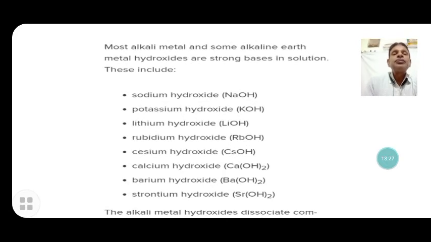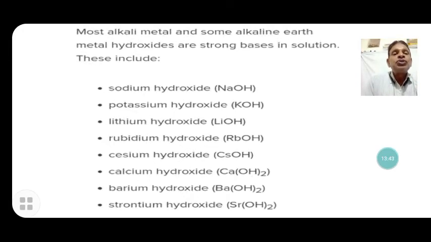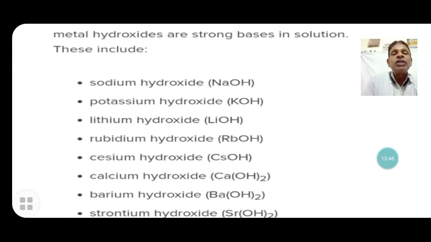Now, most alkali metal hydroxides and some alkaline earth metal hydroxides or oxides are strong bases in solution. These include sodium hydroxide, potassium hydroxide, lithium hydroxide, rubidium hydroxide, cesium hydroxide, calcium hydroxide, barium hydroxide, and strontium hydroxide.